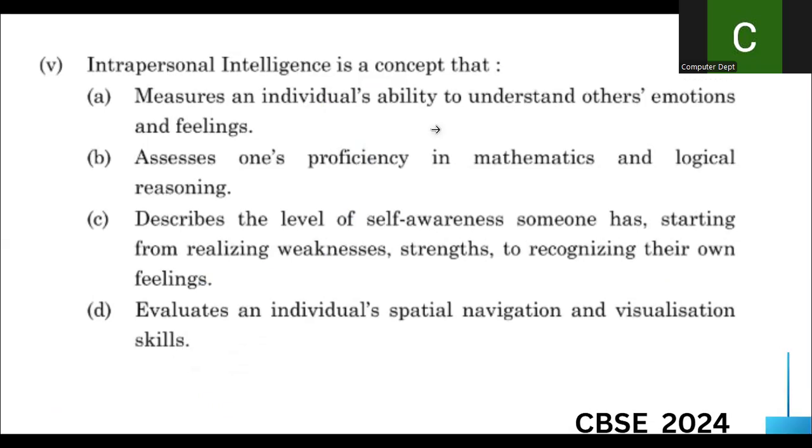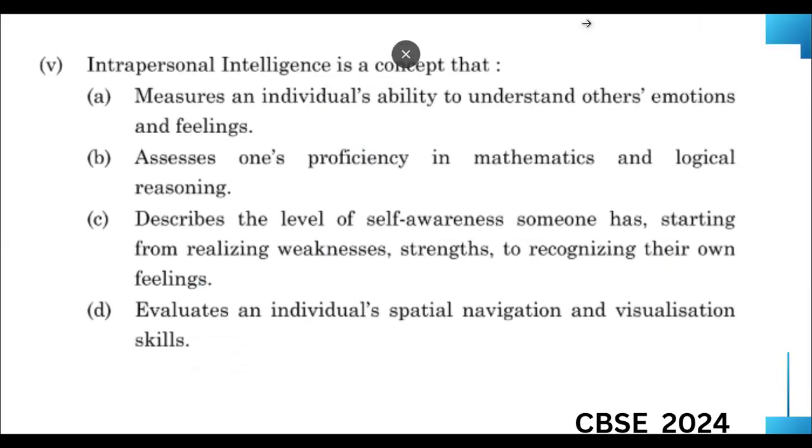Measures an individual's ability to understand others' emotions and feelings; assesses one's proficiency in mathematics and logical reasoning; describes a level of self-awareness someone has, starting from realizing weaknesses and strengths to recognizing their own feelings; evaluates an individual's spatial navigation and visualization skills.